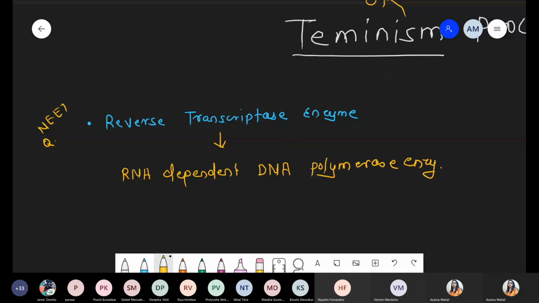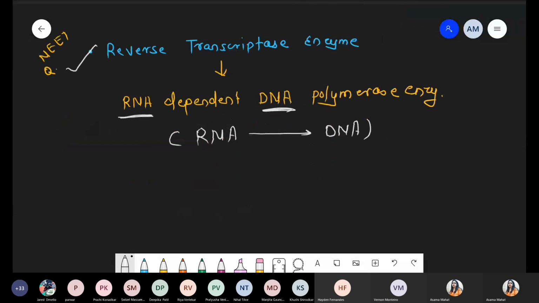It means from RNA, formation of DNA. How does it work? Simply, whatever information is present in the RNA, that information is converted in the form of DNA. So from RNA what is made? DNA. That's why we say this is the RNA dependent DNA polymerase enzyme. Which enzyme? Reverse transcriptase enzyme.